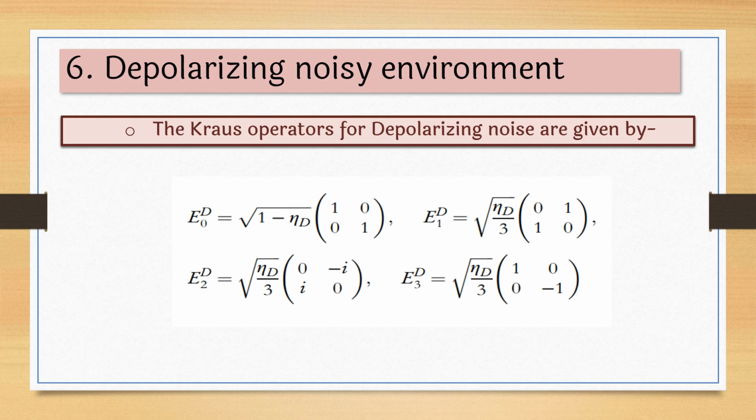In the depolarizing noisy environment, the Kraus operators are given by these equations. There are four different types of matrices that act: we have the identity matrix, then X, then Y, and then Z. All these four matrices act simultaneously, one by one, on the quantum state. Depolarizing noise seems to have the maximum impact. We will see in the results whether it has the maximum impact of noise on the teleportation protocol or not.